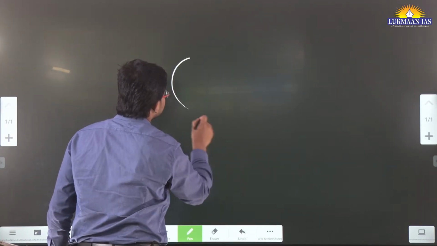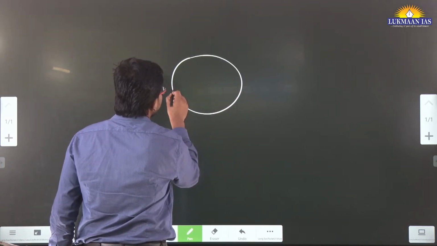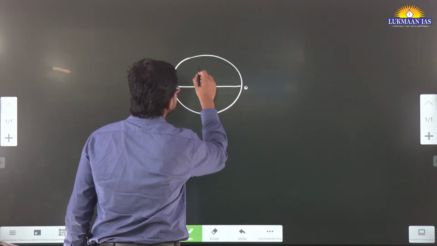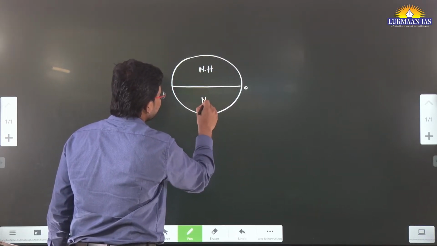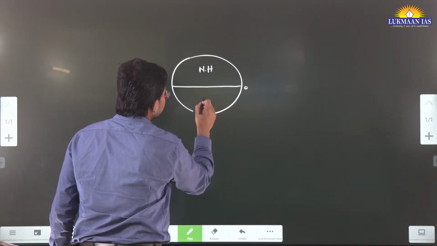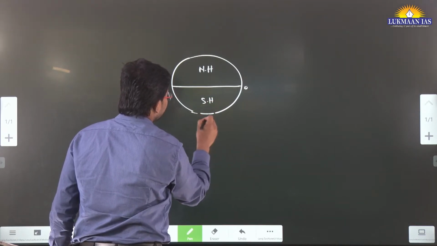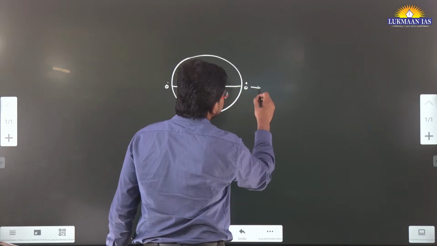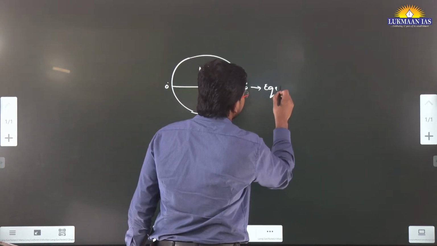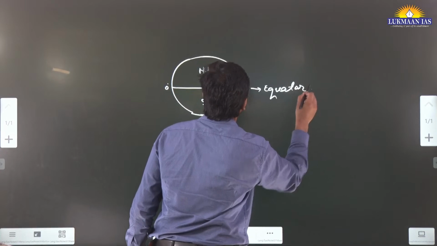This is the map of the globe, and this is a line that divides it into two halves. The northern half is known as the northern hemisphere, and the southern half is known as the southern hemisphere. This 0-degree line is known as the equator.